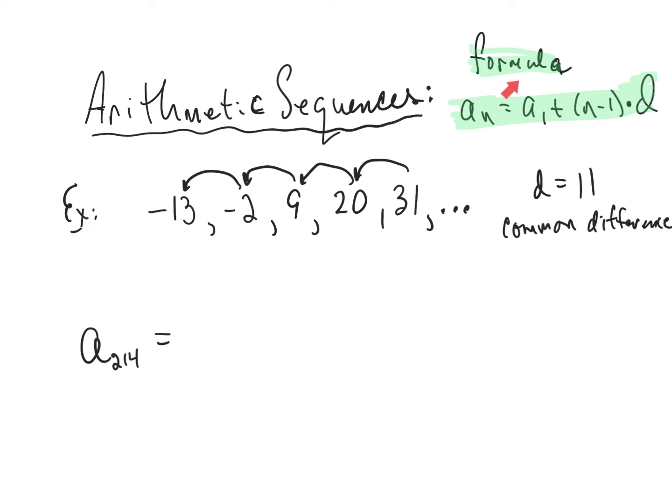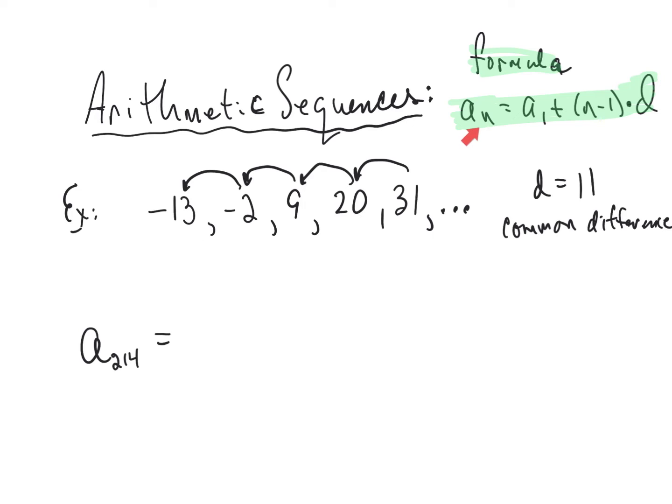So the formula for an arithmetic sequence is this: a sub n equals a sub 1 plus n minus 1 times d. D is the common difference, just like we got before. A sub 1 is going to be the first term in the sequence, right?